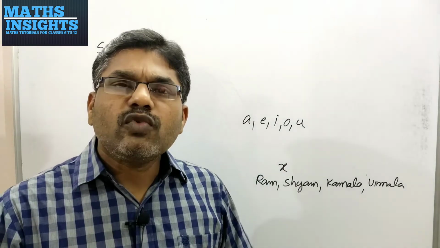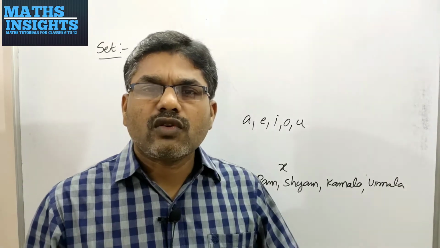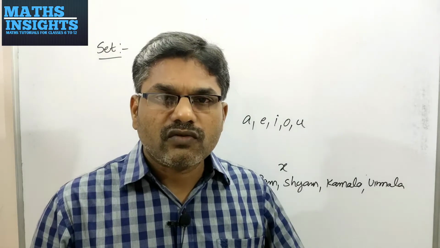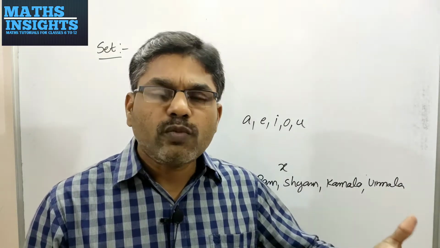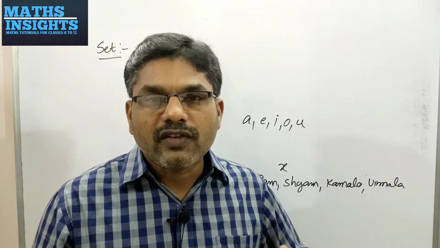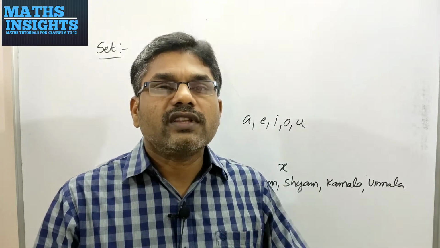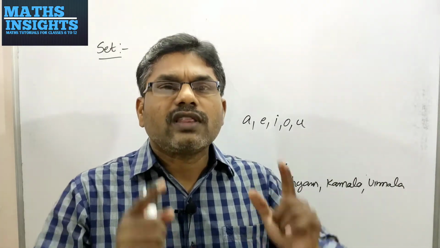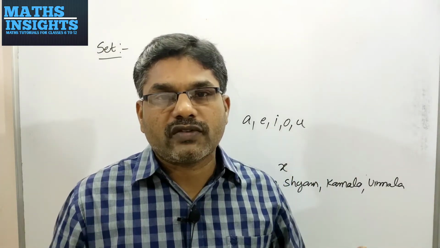So I am not able to decide whether Ram belongs to the set of students who are intelligent. These types of sets are not well defined. Why? Because we are not able to decide whether Ram belongs to the group or not. So well-defined means you have to decide whether that object belongs to that group or not, and also that object should have a common property of all the group members.